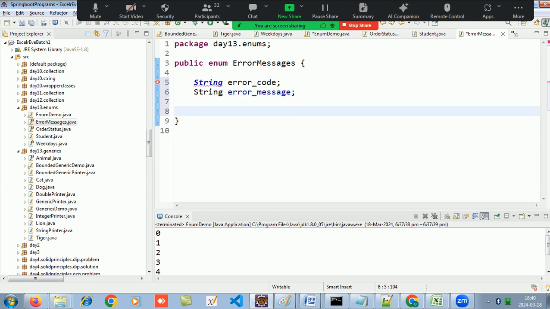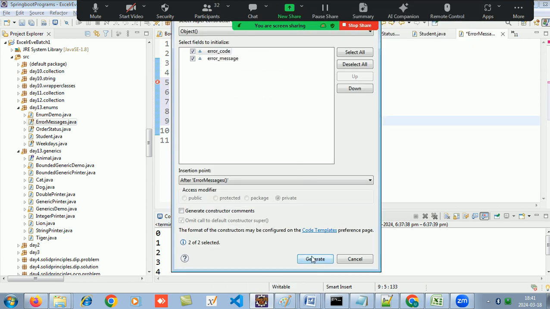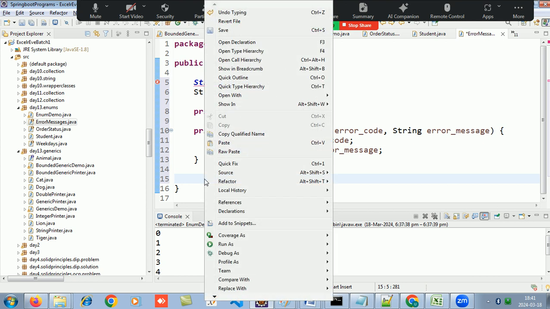Okay, then if I would make a constructor of this, ignore the error message right now. So now if I would make a constructor of this, I would make it something like this. But as we know in Enum, the constructor is private. So I'll first make a no args constructor, and then I'll make a parameterized constructor. I'll right click, source, generate constructor using fields, and generate. It generates me a constructor. Okay. Then I can also have getter setters, just like a class.